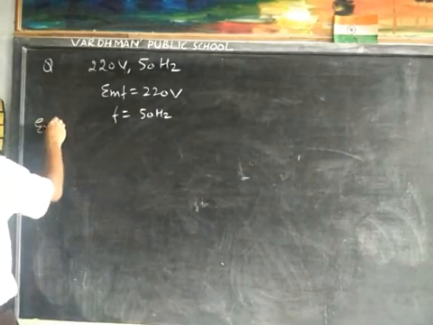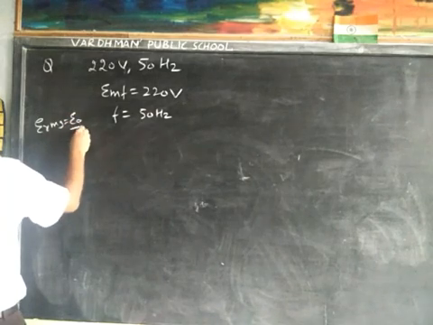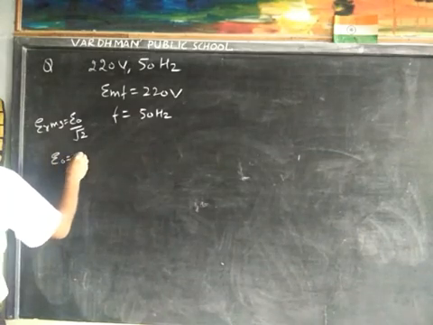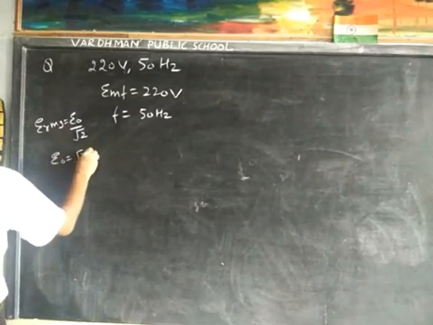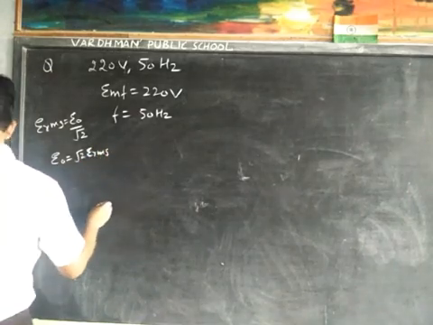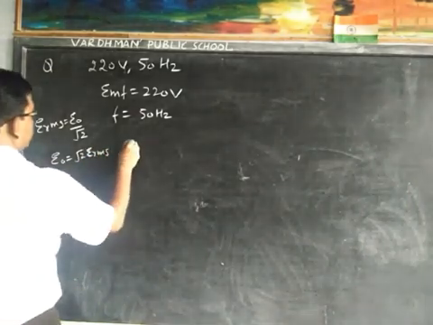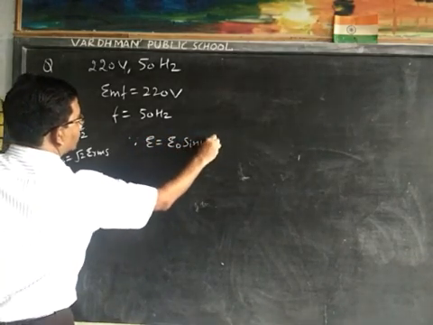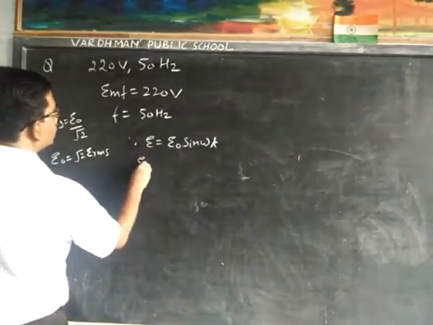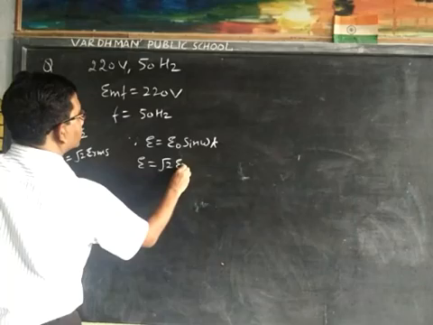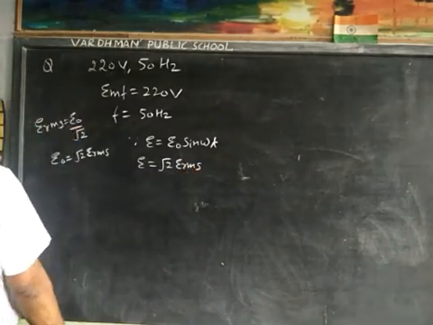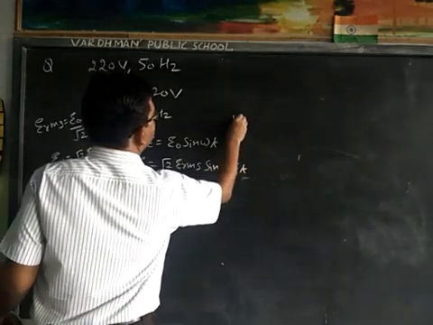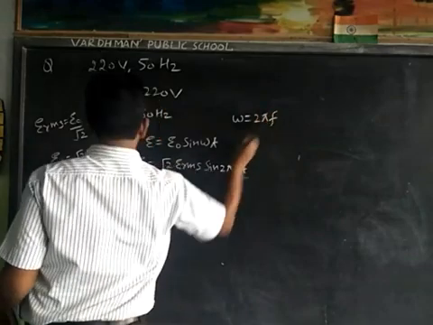ERMS is equal to E0 upon root 2, then E0 is equal to root 2 ERMS. Now E is equal to E0 sin omega t, with E0 equal to root 2 ERMS, and omega is equal to 2 pi f.